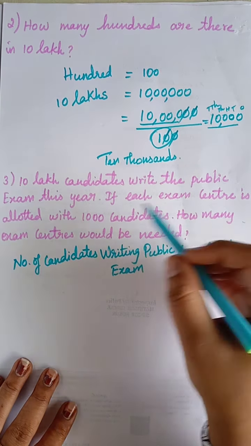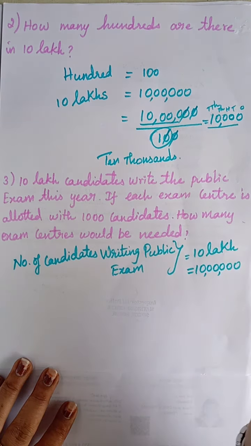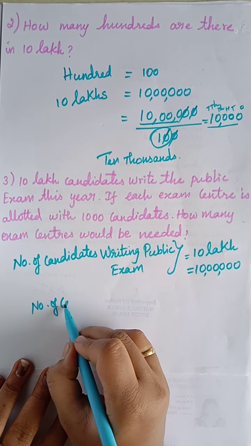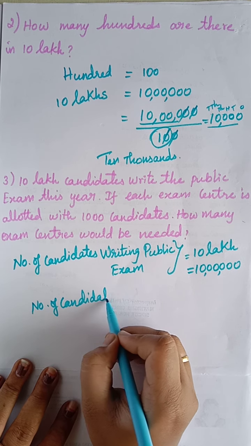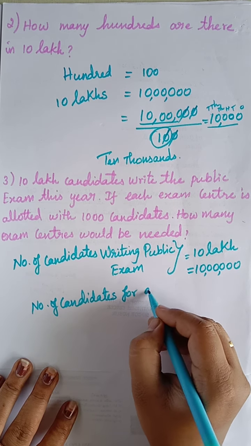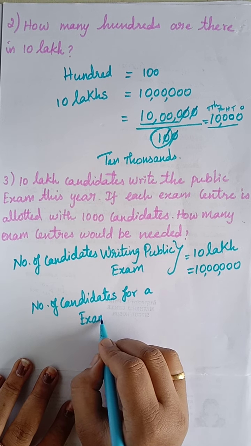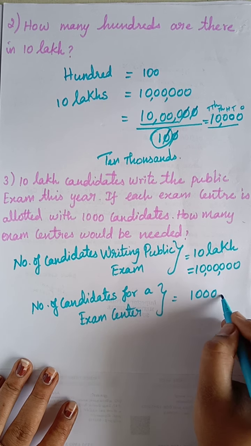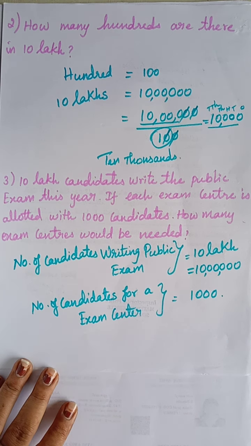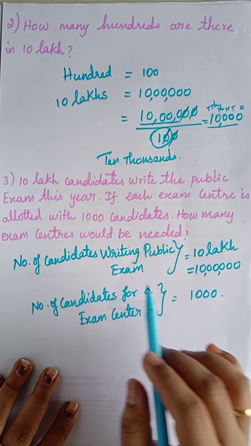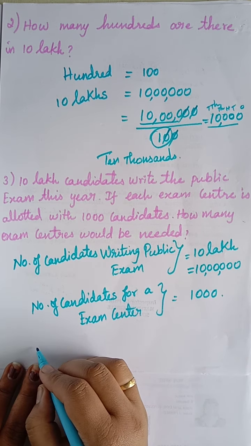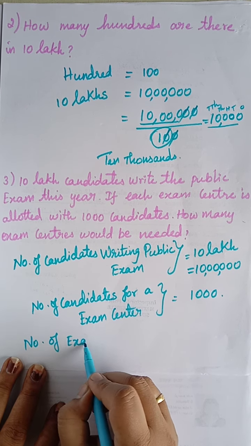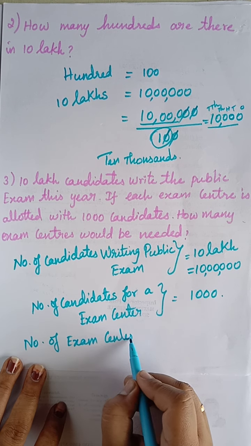If each exam center is allotted 1000 candidates: number of candidates for each exam center, how much? 1000. Okay, yes. So what do we have to find? How many exam centers are needed? So number of exam centers needed.